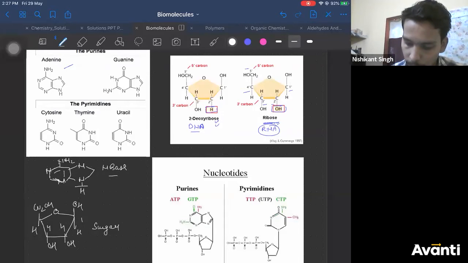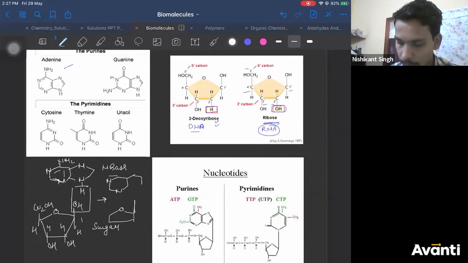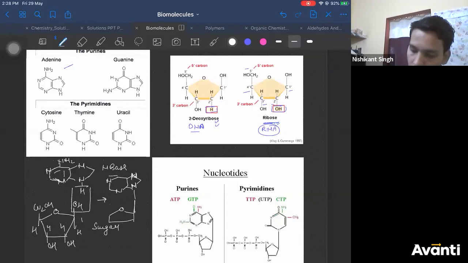These two will combine to eliminate a molecule of water. When this happens, everything remains the same. You'll get this carbon bonded to nitrogen. Now this carbon and nitrogen will form a bond. I hope it is clear.